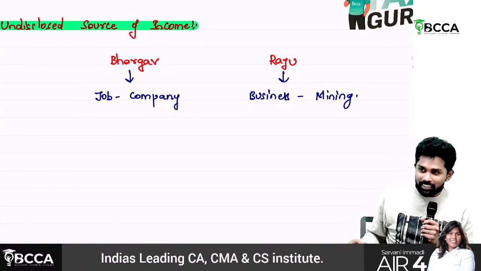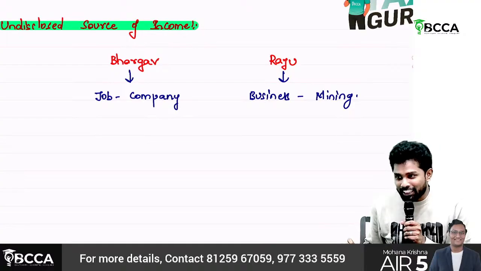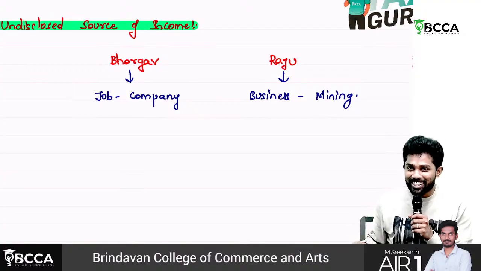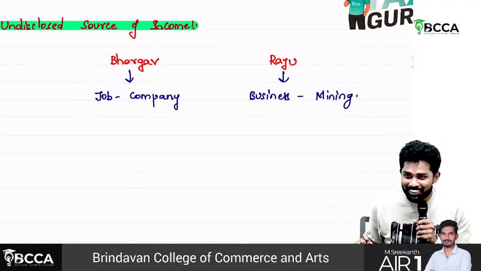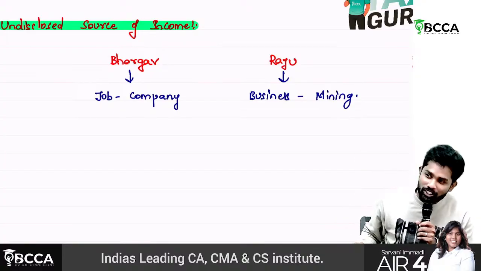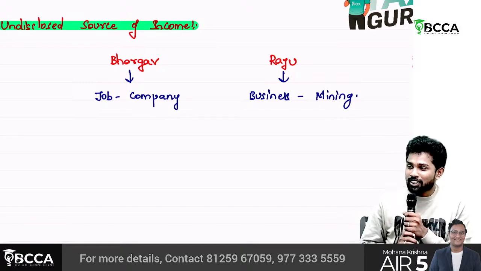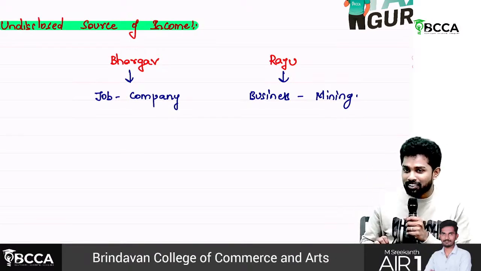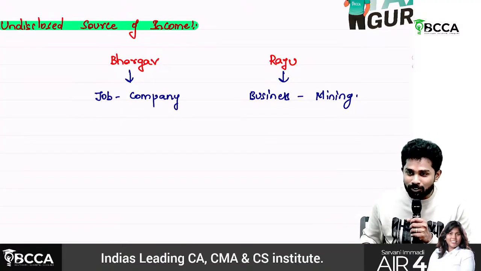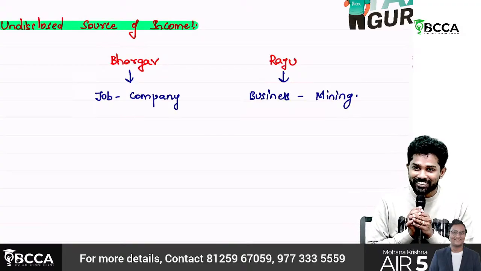Okay, but Bhargav is not getting any information this time. A year passed. Now Bhargav called, Raju, how are you? What are you doing? These days you are not meeting me also. Then one day, Bhargav is with Raju only. Wherever he goes, he is also following. Then at one time Raju said, nowadays I'm not putting the money in a bank account, nor into land or any other assets. I'm keeping everything in cash and gold only.